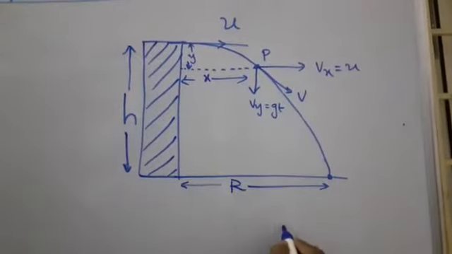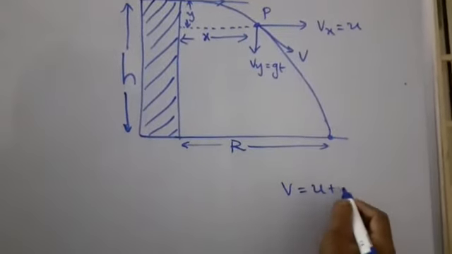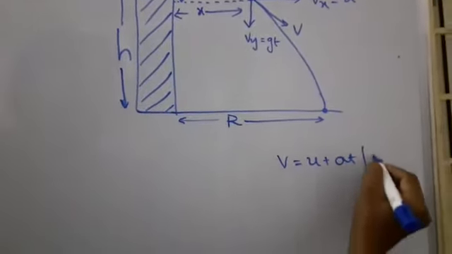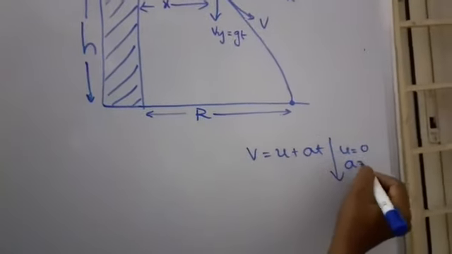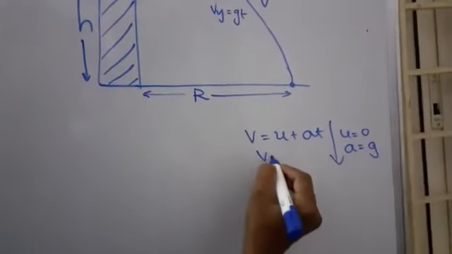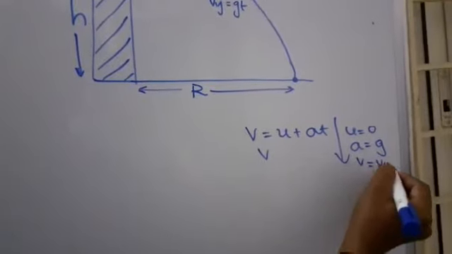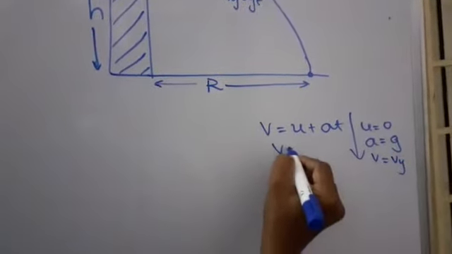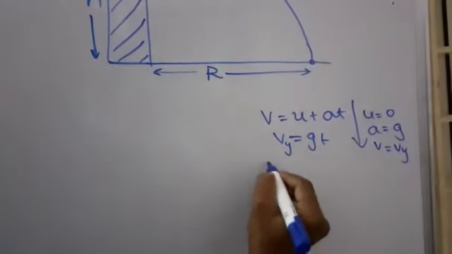From the formula v = u + at, for a freely falling body u = 0, a = +g, and v = vy. Therefore vy = gt.